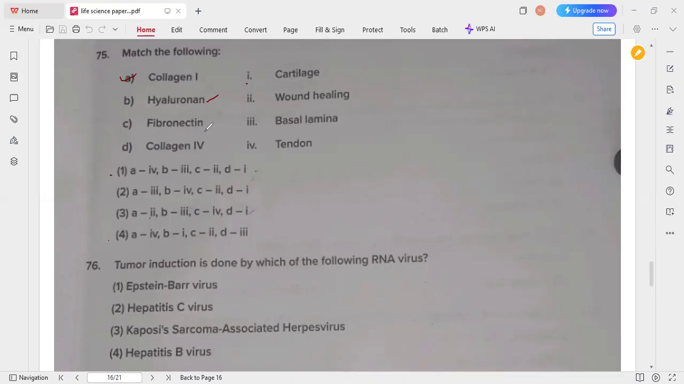This fibronectin is involved in wound healing. Then collagen 4 is present in the basal lamina of the body. That's why option 4 is the correct answer for this question.